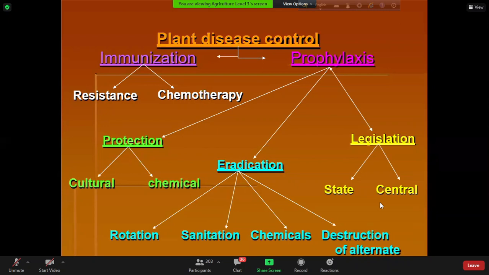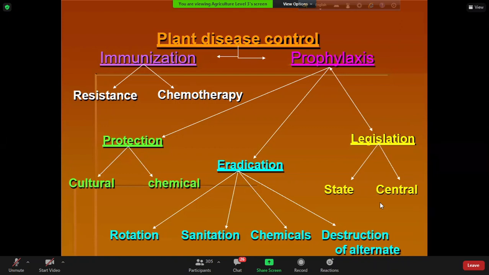Let's say we are afraid about the coronavirus. This virus was first reported in China, you know it. So what is legislation in this case? We have to follow quarantine.